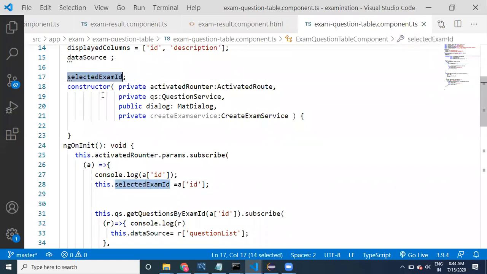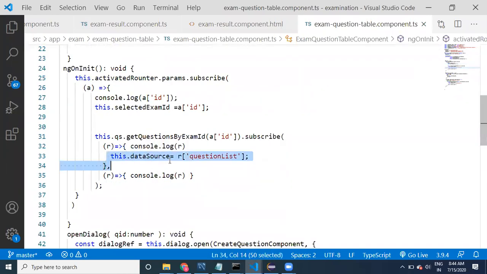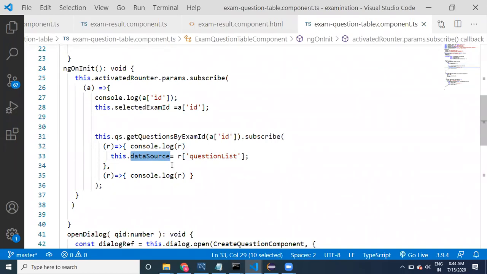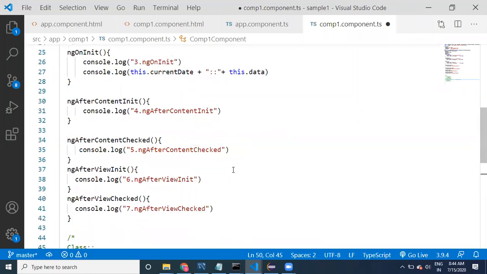We are reading the data from the backend and assigning it. After execution of this, ngOnInit is going to be called.